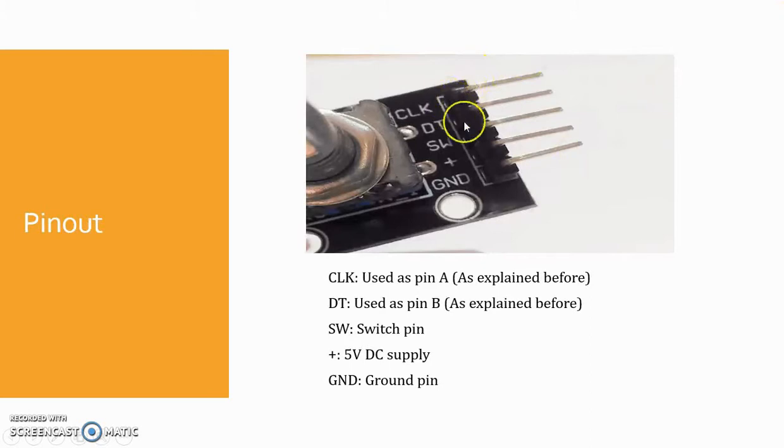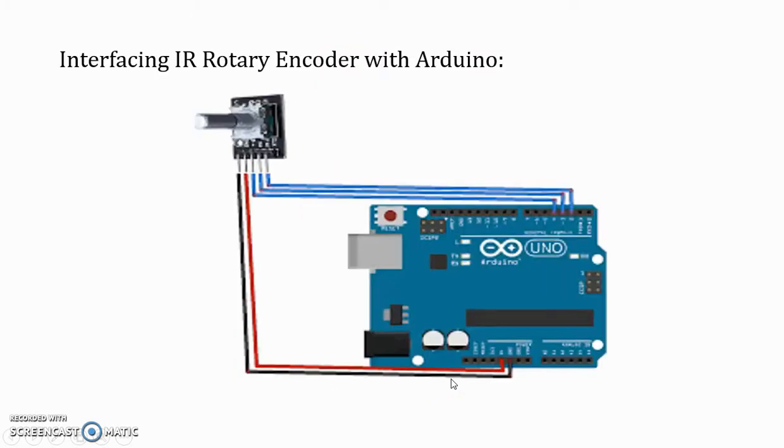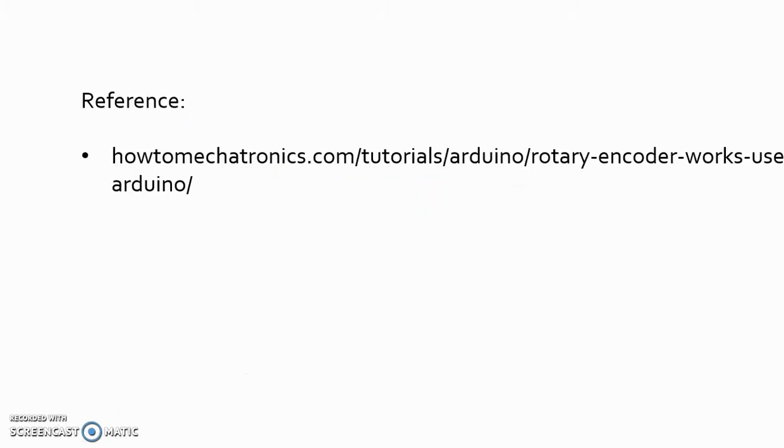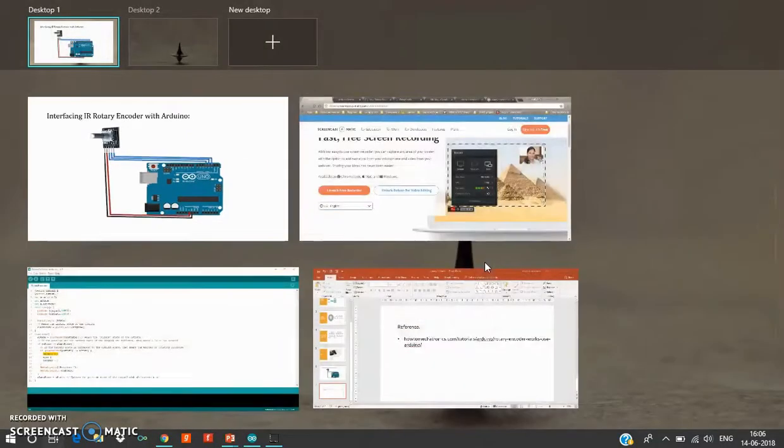This encoder has 5 pins: CLK, DT, SW, plus, and GND. Clock is used as pin A, as I have explained before, and DT is used as pin B. SW is a switch pin and plus is used as the 5-volt DC supply. GND is the ground pin. This is the diagram that you can refer to for interfacing this rotary encoder with the Arduino board. Now let's move to the code.